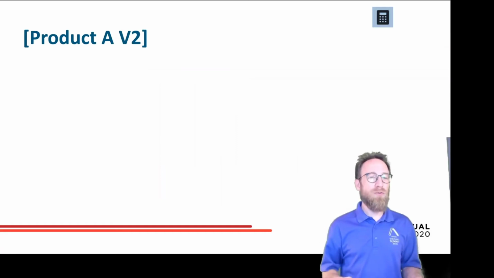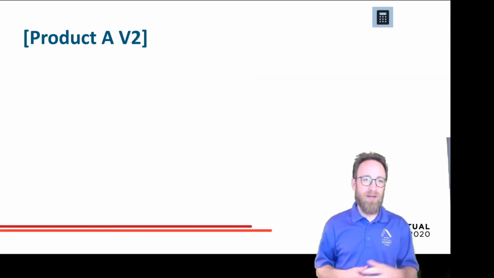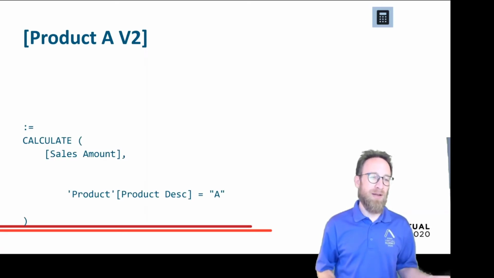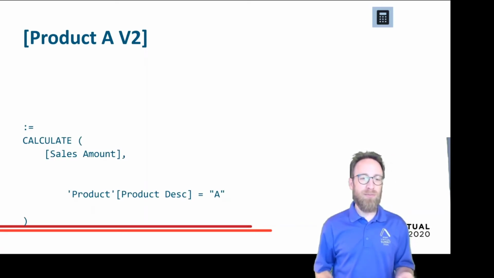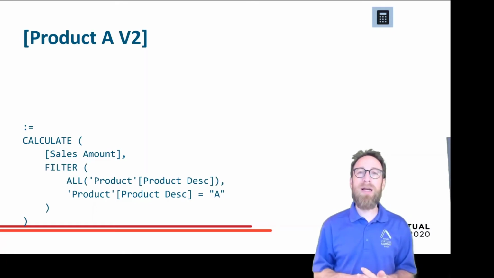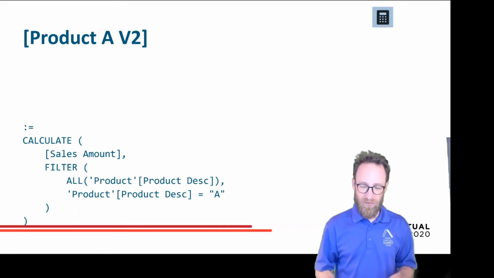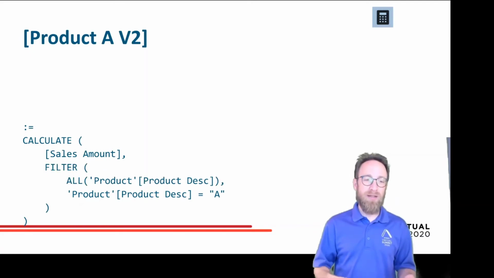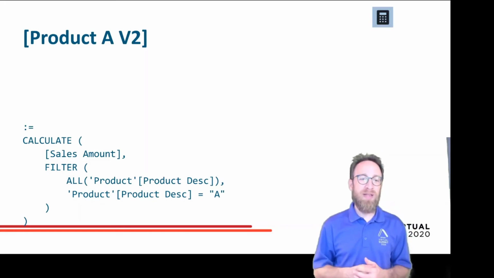We can also write the same expression. That's why I named it product A version 2. So the same effect is if we write calculate sales amount, product description is A, but add a filter here. So this makes it more clear what calculate does. If I write it like that, calculate will rewrite it like that. And this makes it much clearer what's happening.